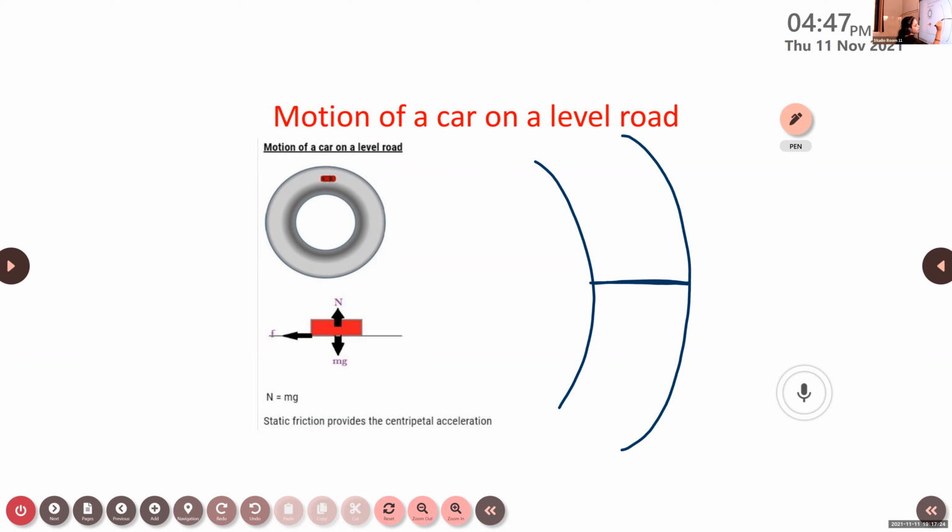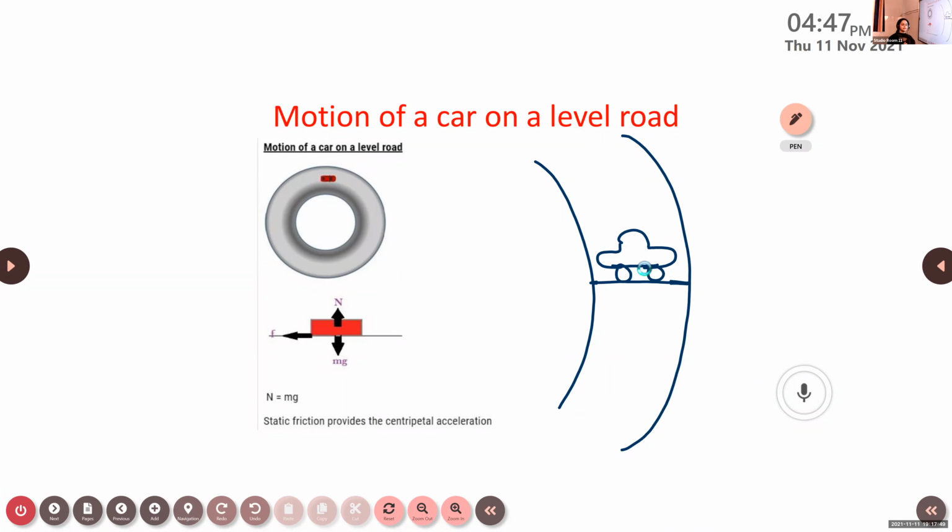It's a level road in this circular path. So we can consider a car here. So our car travels along a level road. That is what we are going to discuss.